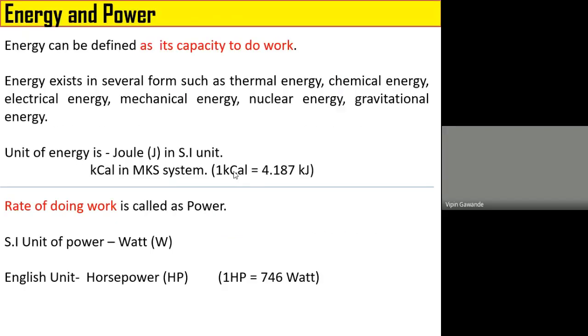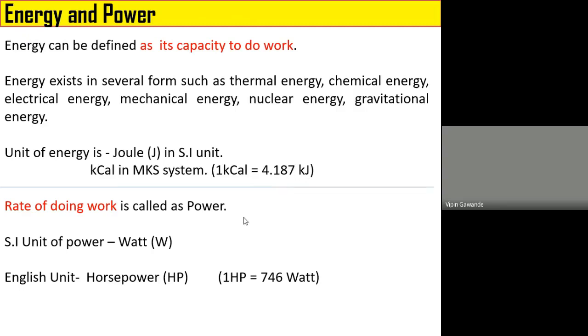Now let us start with the simple definitions of energy. Energy can be defined as its capacity to do work. Now we know that energy exists in several forms such as thermal energy, chemical energy, mechanical, electrical, nuclear, gravitational energy, etc. Energy is measured in joules in SI unit, while in kilocalories in MKS system. 1 kilocalorie is equal to 4.187 kilojoule.